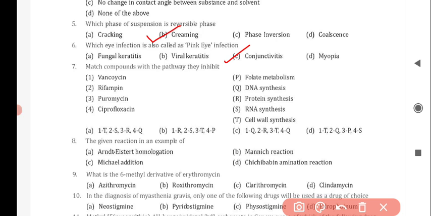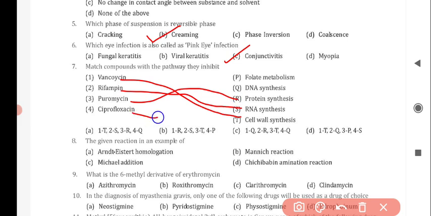Next question is, match compounds with the pathway they inhibit. First compound is vancomycin, and it correctly matches with option T, that is cell wall synthesis. For rifampicin, the correct answer is option S, that is RNA synthesis. For puromycin, the correct answer is option number R, that is protein synthesis. And for ciprofloxacin, the correct answer is option number Q, that is DNA synthesis. So option A is correct for this question.